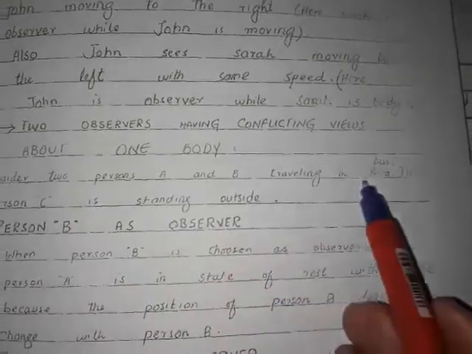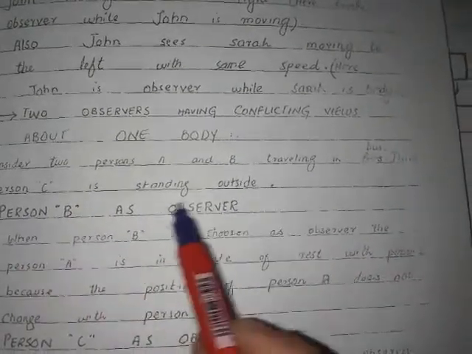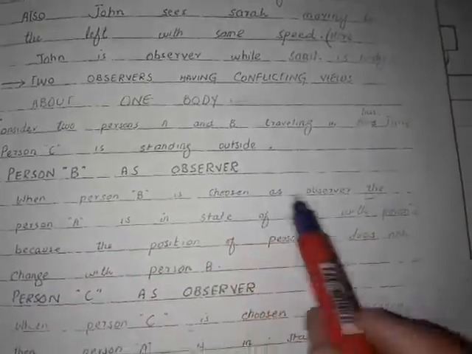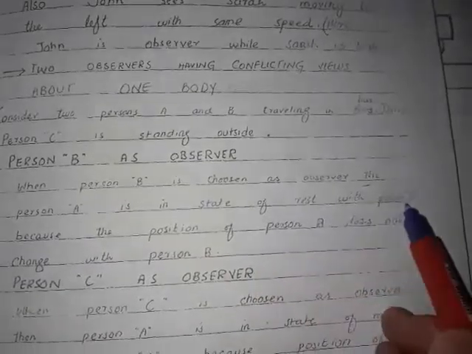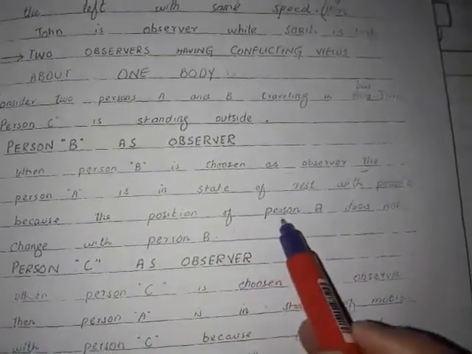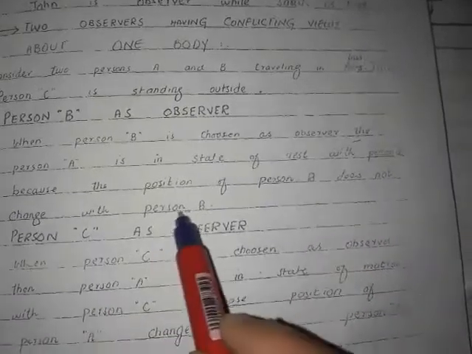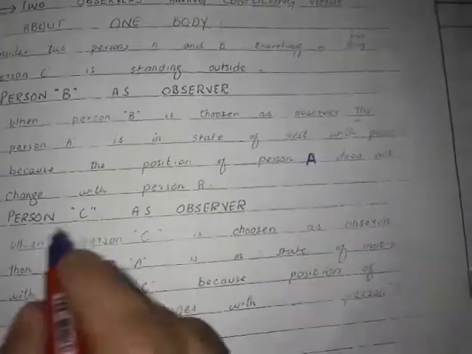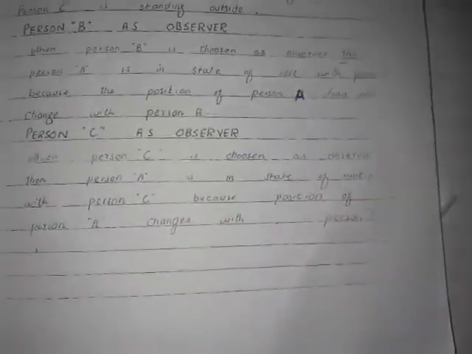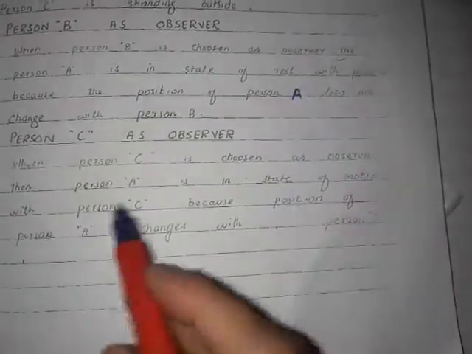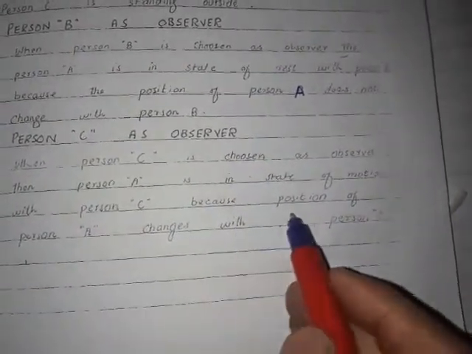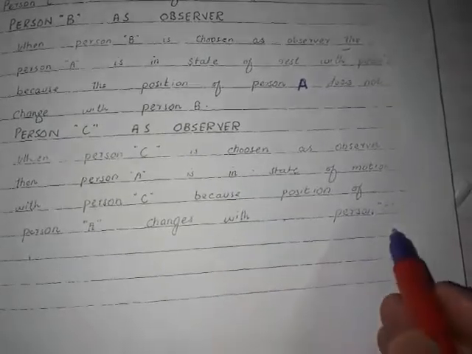Consider two persons A and B traveling in a bus. A third person C is standing outside. Person B is chosen as observer. Person A is in a state of rest with respect to person B because the position of person A does not change with respect to person B. Now person C is chosen as observer. Then person A is in a state of motion with respect to person C because the position of person A changes with respect to person C.